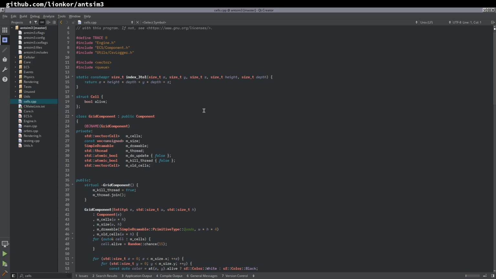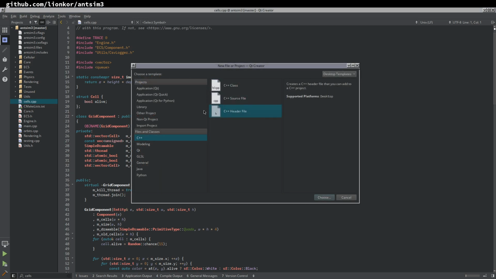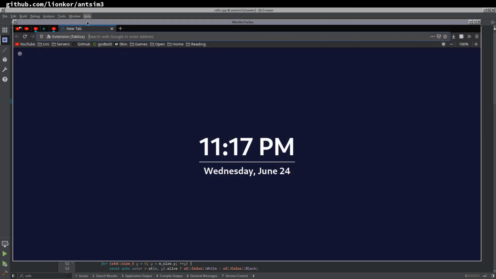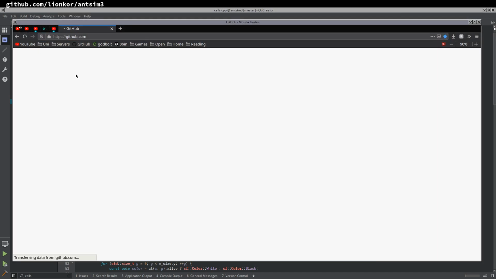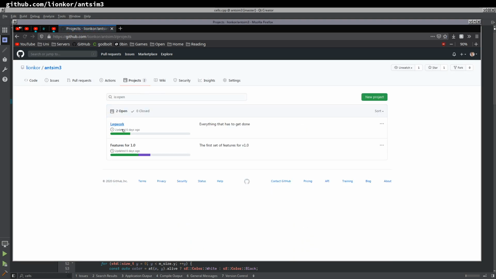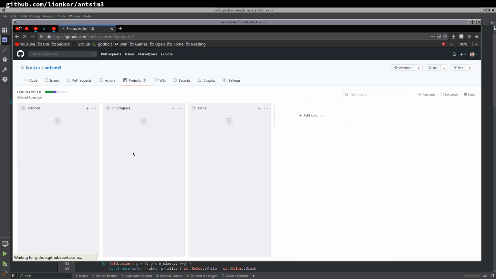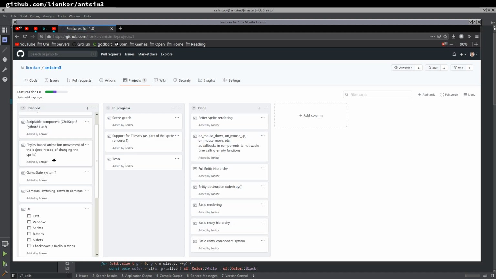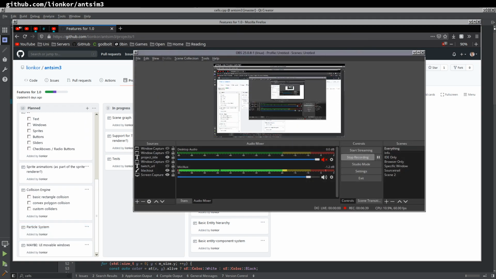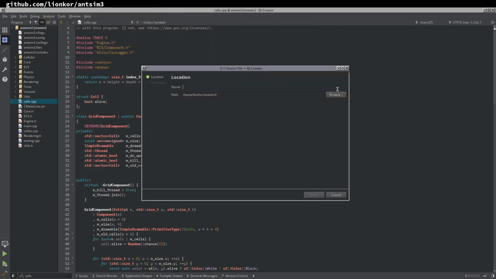Okay, so we'll make a new executable here. Let's call this... particles is bad, because if we look at my roadmap, you can see that I have in my projects features for 1.0. We do actually have a particle system somewhere in here that we want to make, right here, look, particle system. So I'm definitely not going to mess with that too much, calling stuff particle, all that, not going to touch that.